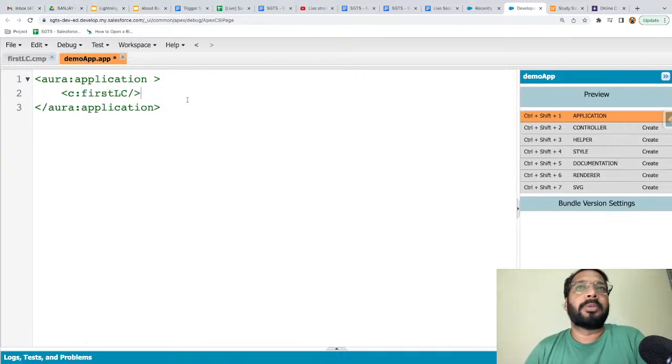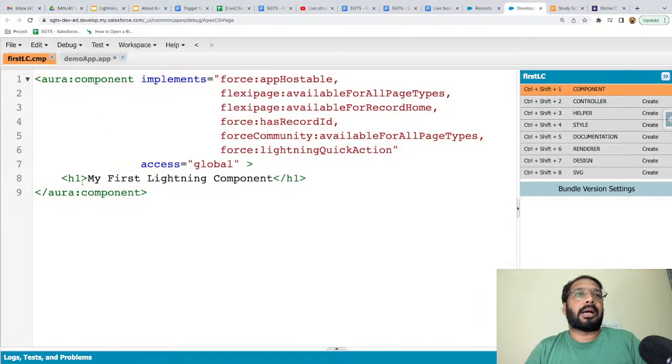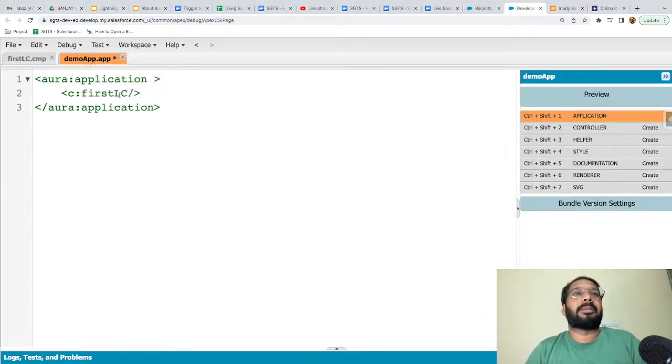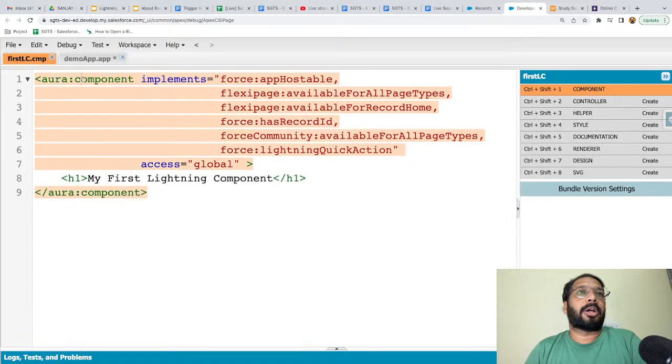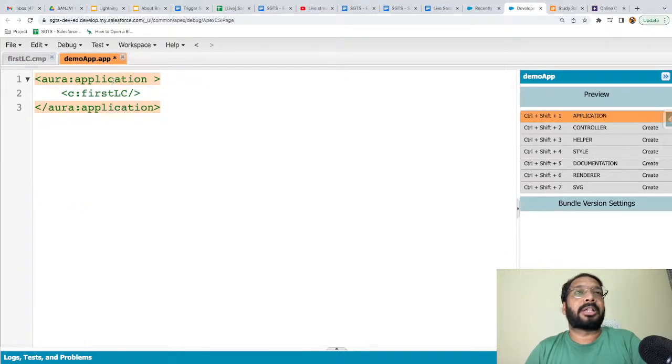I hope those who are from a non-technical background, and those who have gone through the HTML, CSS and JavaScript sessions I conducted last week and the week before, will find these things very easy to understand: what it is, why I am using it, and the application element. In HTML we use html, body, head tags, but here we are using aura component and aura application. Then if you want to use components, this is the way you need to write.